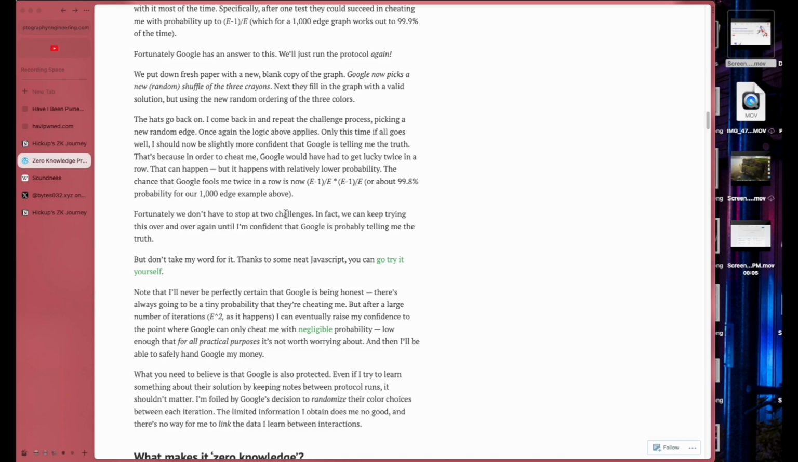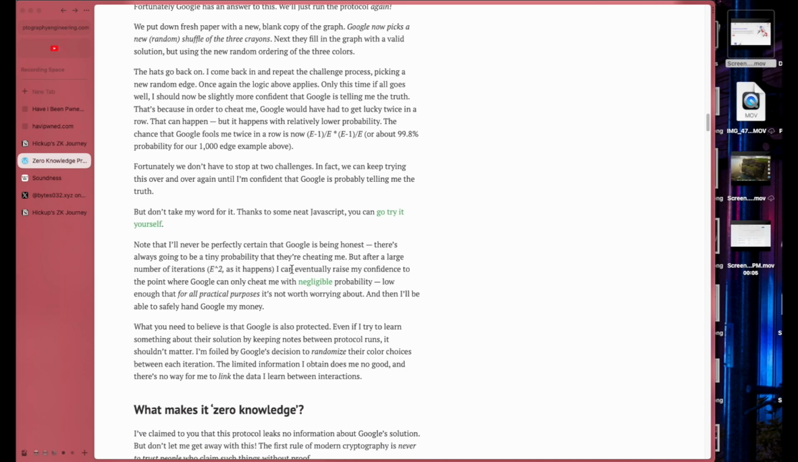Fortunately, we don't have to stop at 2 challenges. In fact, we can keep trying this over and over again until I'm confident that Google is probably telling me the truth. All right, you just pick a random.